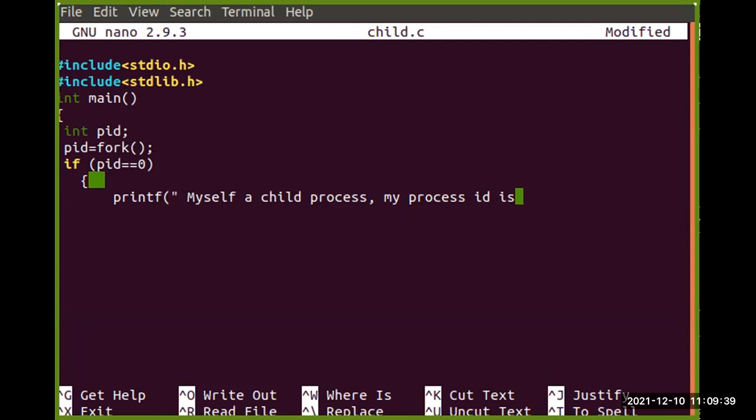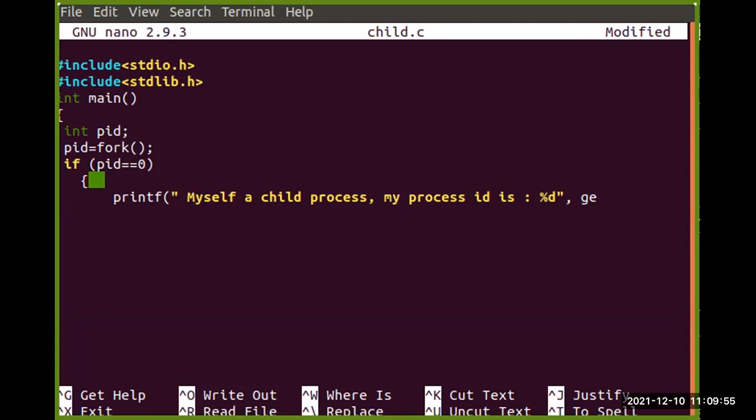So how can we find out the process ID? The process ID will be some number, so %d will be used here as it is a number. Then how can we get the process ID, what function are we using?